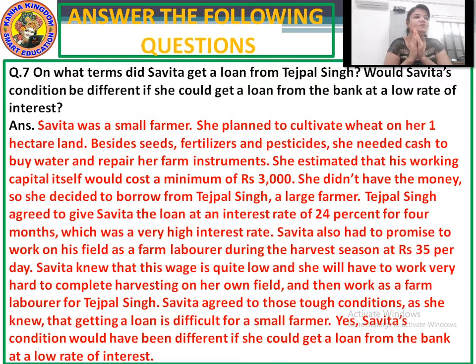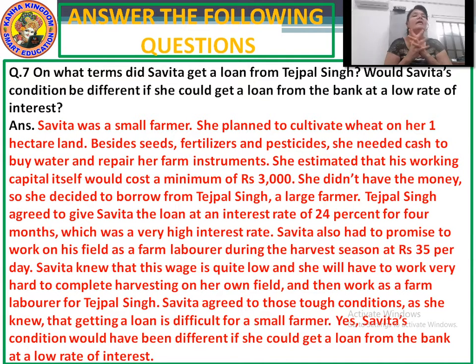First thing, she could have got the loan at a low rate of interest from the bank. Secondly, no terms and conditions are there in the bank like working on their farm or working in their bank or anything like that. No such conditions were there. Means it would have been much easier for Savita if she had taken the loan from the bank.